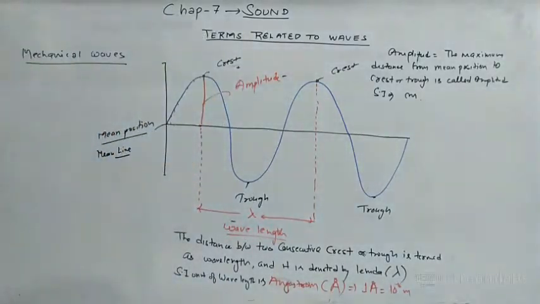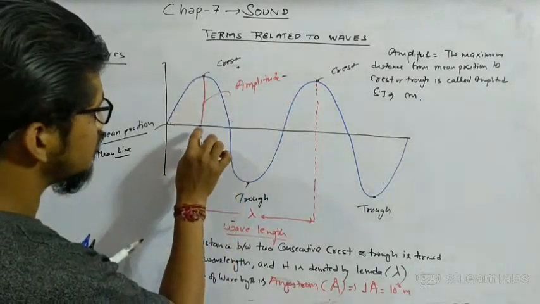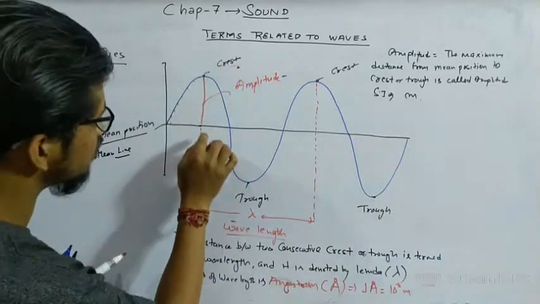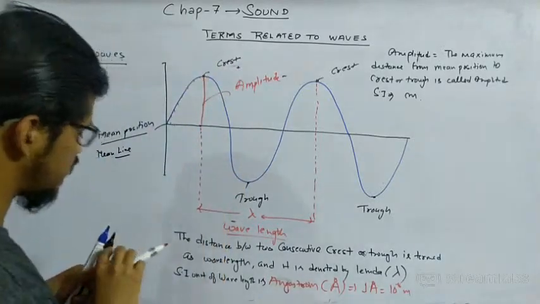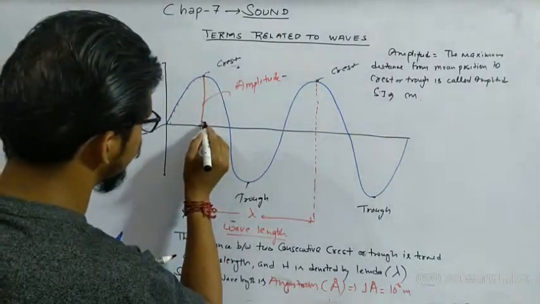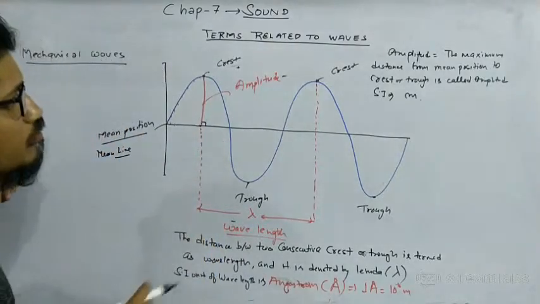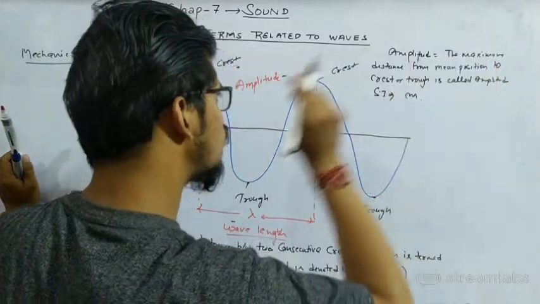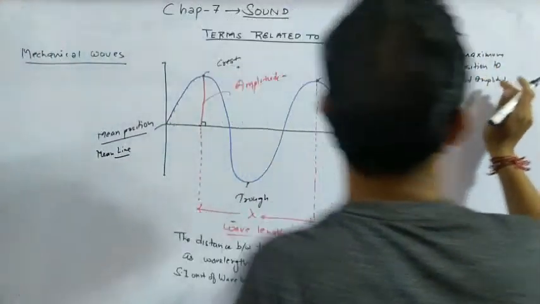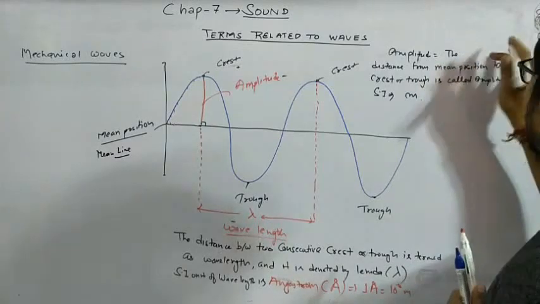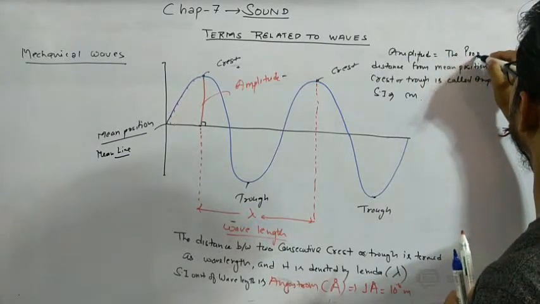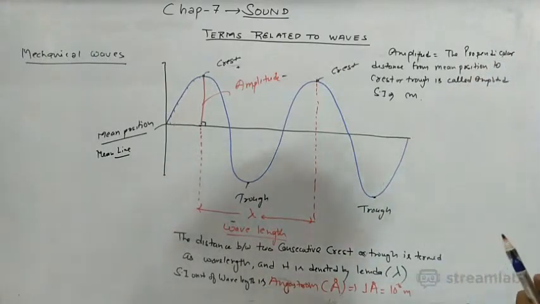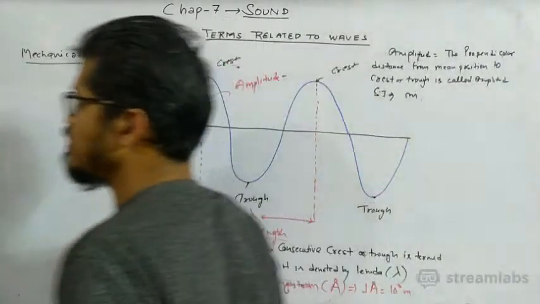And this is the amplitude, the maximum distance from mean position to crest or trough. We can also say the perpendicular distance from mean position to crest is known as the amplitude.